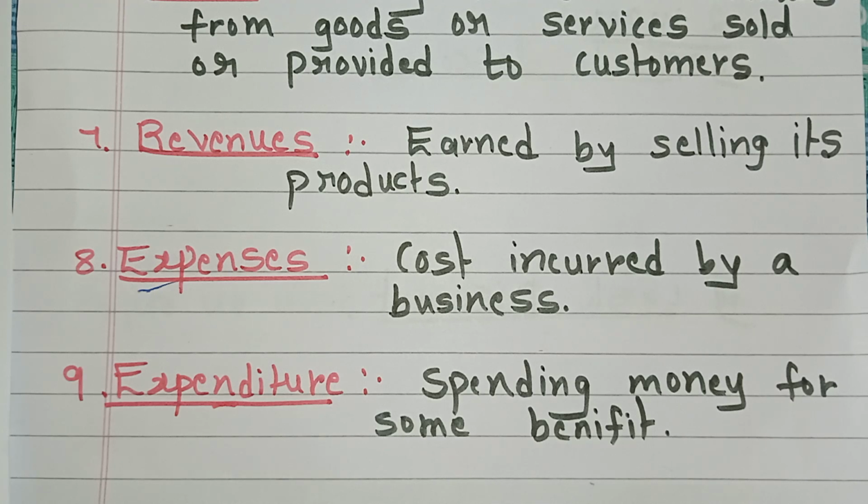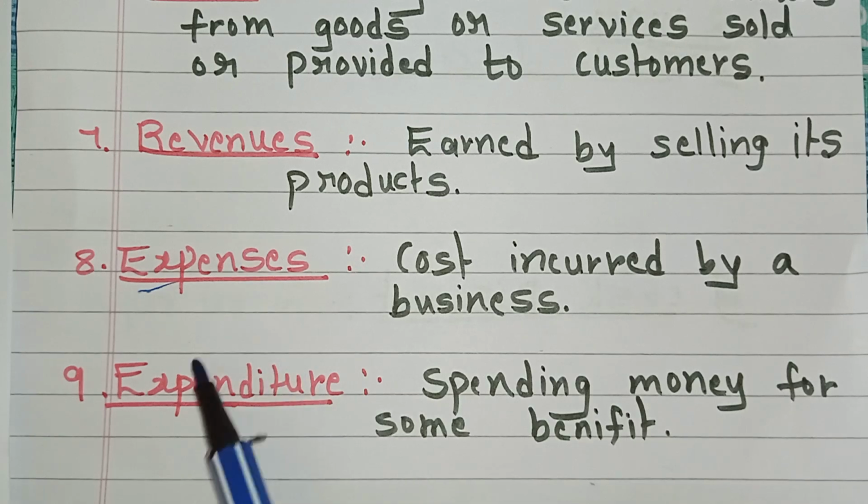For what are they spending money? To acquire an asset, or to settle a liability, or to cover an expense. They are getting benefit in the form of acquiring an asset, settling a liability or covering an expense. Okay, this is about expenditure.